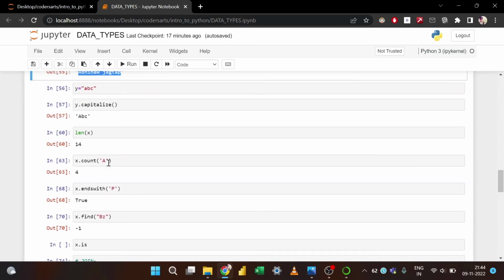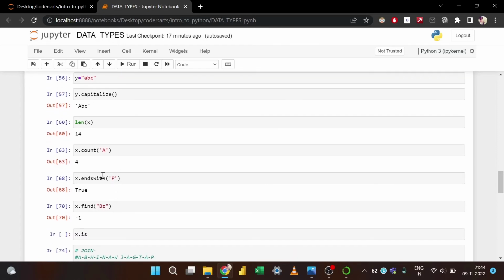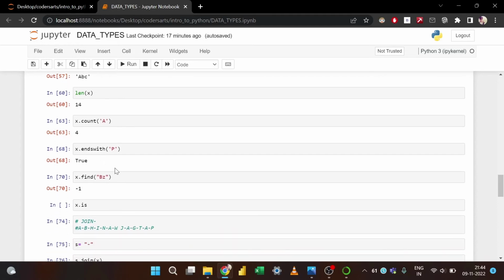After the count function, we have the endswith function. If I just want to know whether this particular string ends with any particular thing or not, this function is very useful whenever you want to work on a certain prefix or suffix type of problem. So if I want to know whether some string ends with ing or ed or not, this kind of function is very useful in that particular scenario. It gives true or false as output.